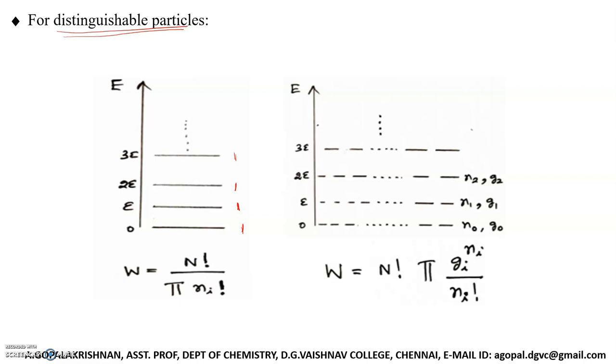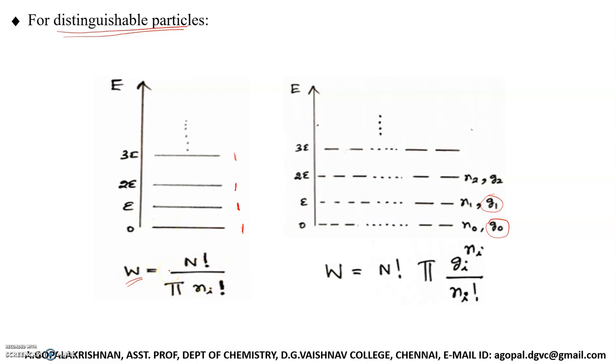But for distinguishable particles, the energy level can also be degenerate. So in this case, for this level we have so many energy states. The number of energy states corresponding to this energy level is G0. Similarly, the number of energy states corresponding to this level is G1. So the distinguishable particles can have energy levels which are non-degenerate. They can also have energy levels which are degenerate. Now if the energy levels are non-degenerate, then thermodynamic probability can be calculated using this formula.